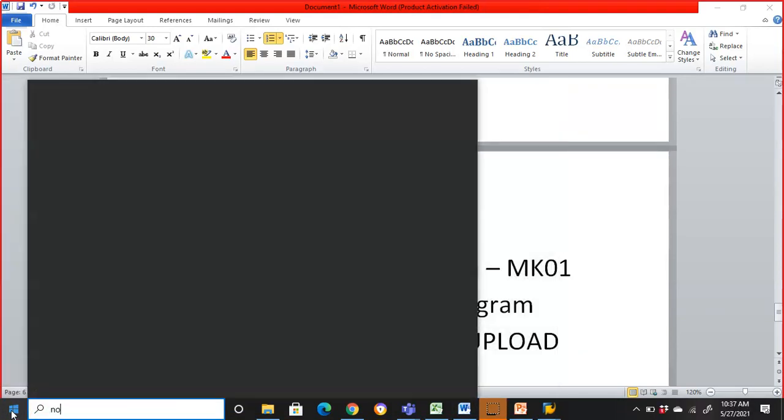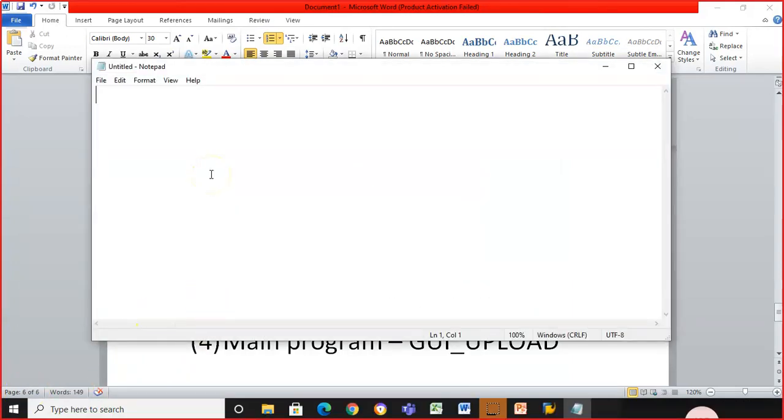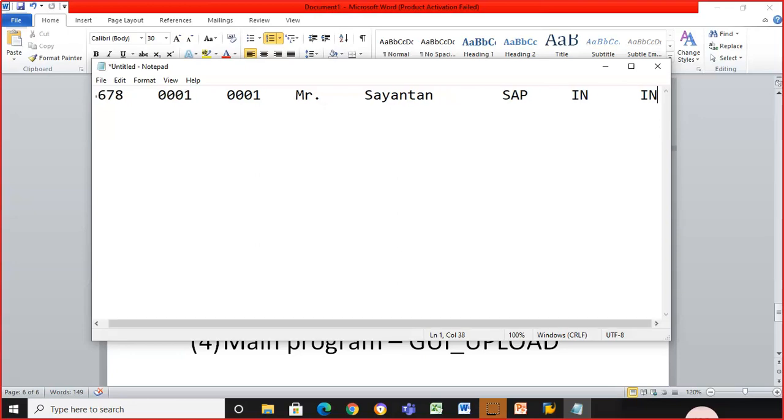I'm creating a notepad. I'm creating 5678 tab 0001 tab. I'm using tab, so these are the values that I'm going to give. Then we have the title, and something like a search term. Search term is SAP tab. Country is India tab. INR.